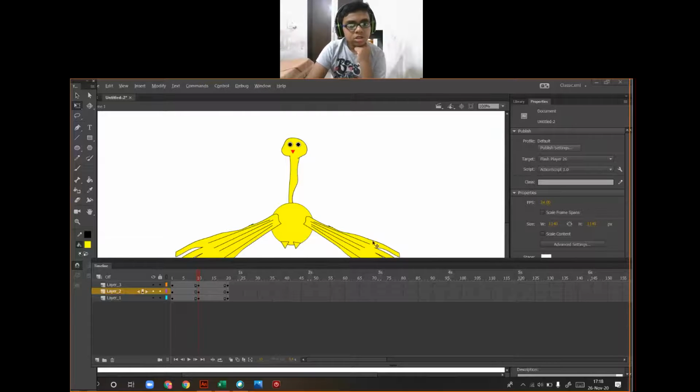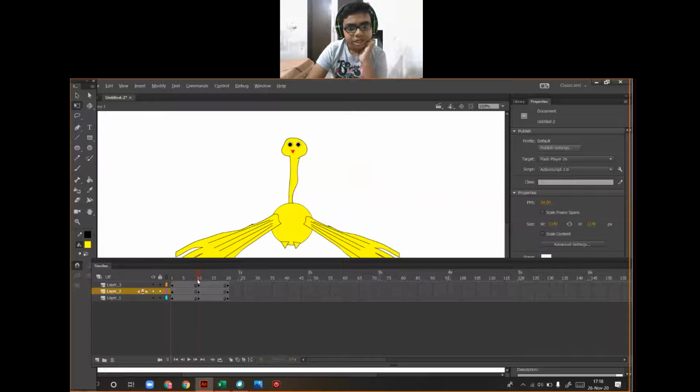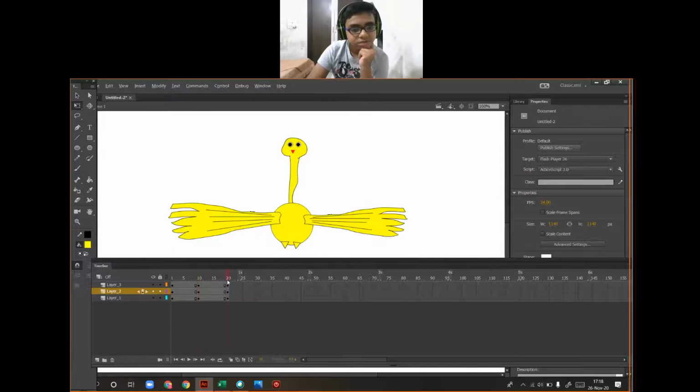Now create a classic tween. So how to create? At one frame the wings are up, second frame the wings are down, and third frame the wings will be up.